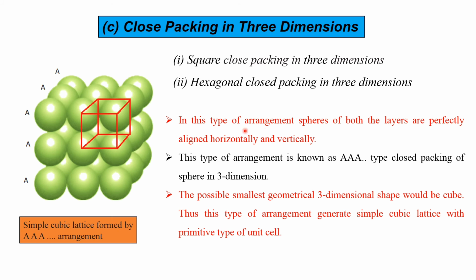In this type of arrangement, spheres of both layers are perfectly aligned horizontally and vertically. This type of arrangement is known as AA type close packing of spheres in 3 dimensions. The smallest possible geometrical 3-dimensional shape would be a cube. Thus, this arrangement generates a simple cubic lattice with a primitive type of unit cell.